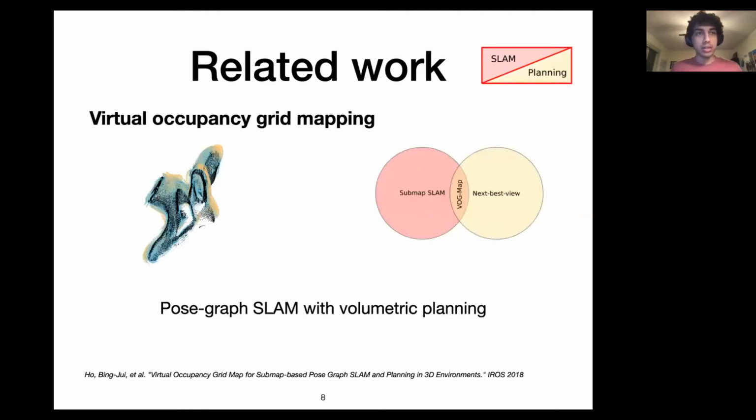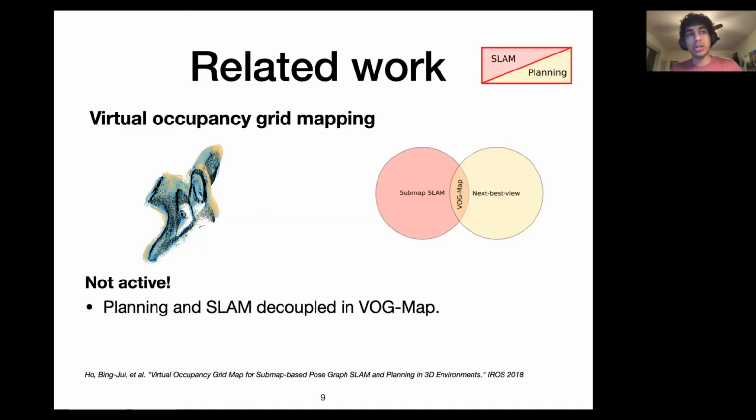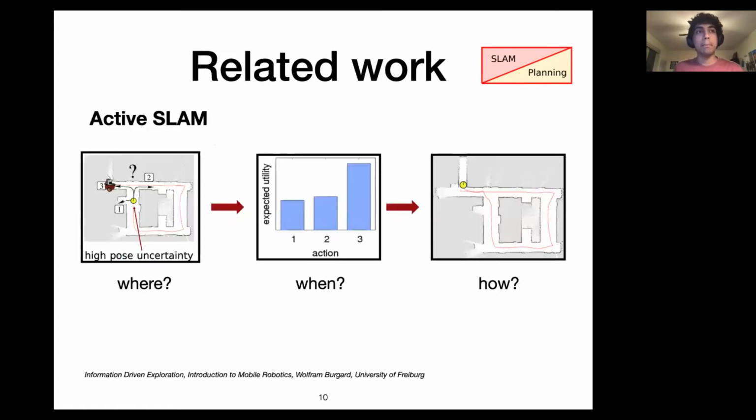Putting both these ideas together, we have previous work on virtual occupancy grid mapping, which takes a pose graph SLAM framework and combines it with volumetric planning to give you an occupancy representation that is a sum of these local submaps and is deformable with time. The problem is this is not an active method, which is something we intend to fix. Planning and SLAM do not talk to each other, and if a trajectory gives no good loop closures, the uncertainty of the vehicle grows unbounded with time.